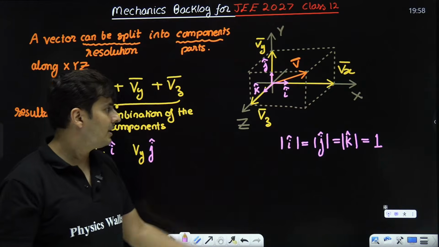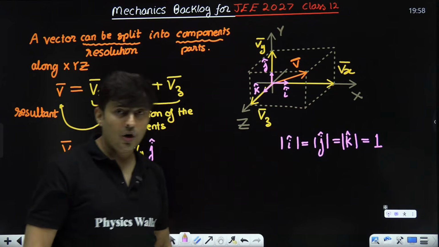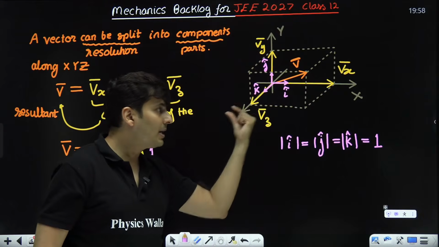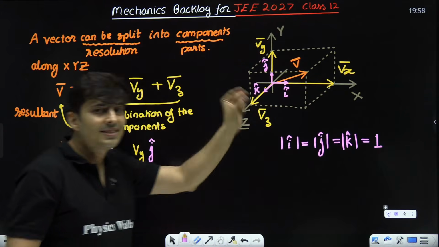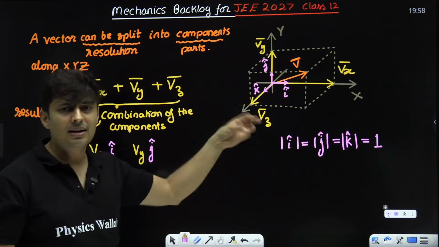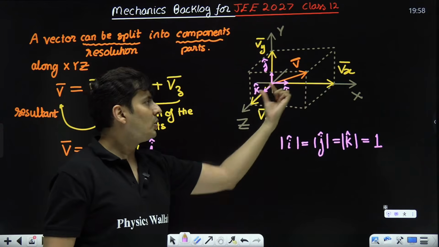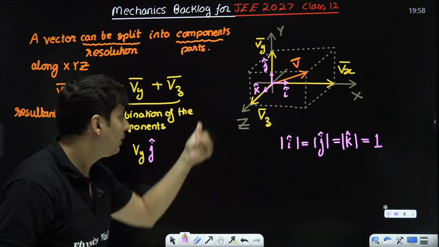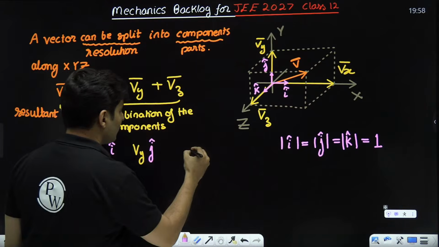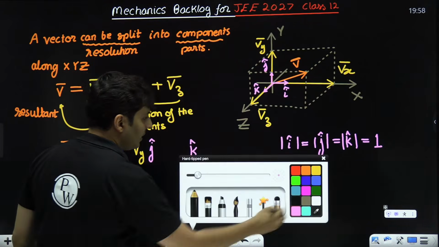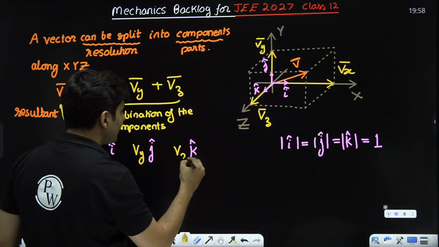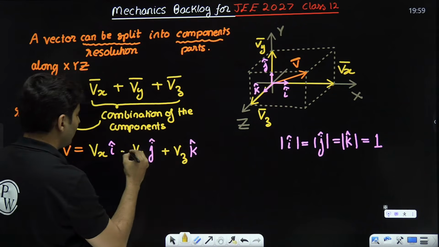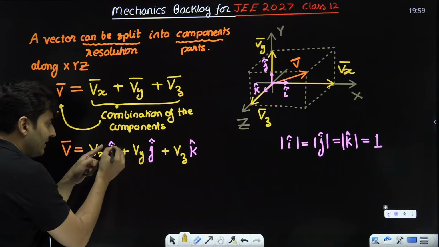Similarly, can you guys think my entire z component will be k cap, k cap, k cap, how many times? Vz times. Vz can be 700, 500, whatever. So you have to put k cap that many times to get the total vector Vz bar. So I'll just put k cap over here, and yes, it will be Vz times. No bar in this case because this contains the direction.